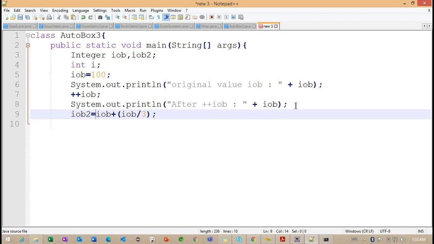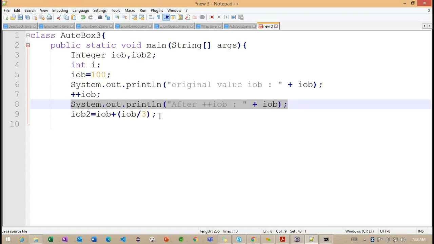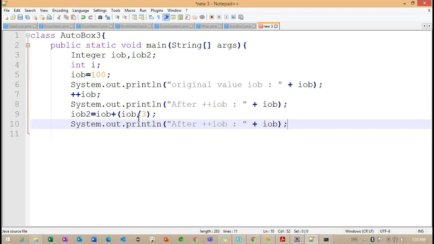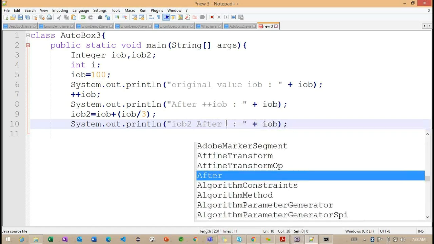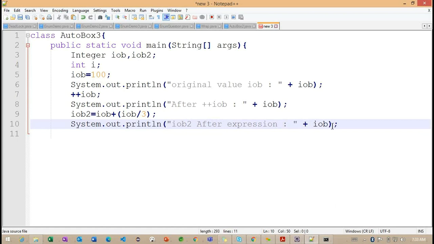After performing all the expressions here, the final result value we are assigning into iOb2. Correct. Now I want to print this particular iOb2. Getting the point. Now you can observe iOb2 after the expression, what is the value we are going to get.